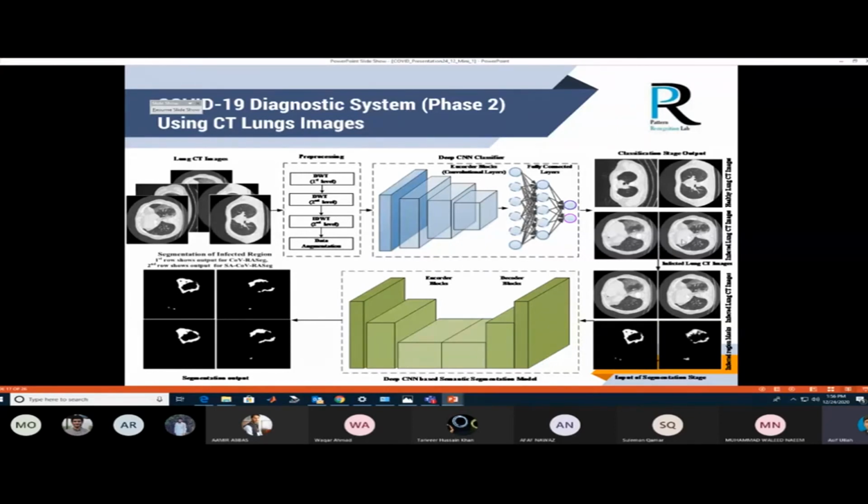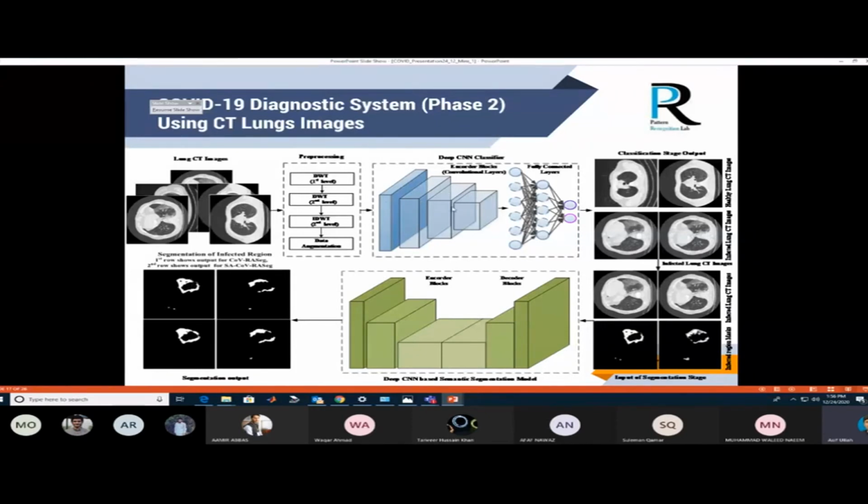The infected slices, along with the labels, are provided to the segmentation model, and the segmentation model is trained on this data with the labels. At the end, it predicts how much infection there is and where the infection is, and the whitish region gives the information of the infection.